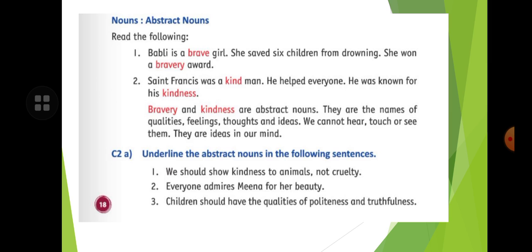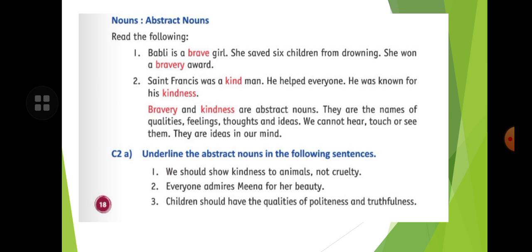They are ideas in our mind. Bravery and kindness are the ideas which we keep in our mind. We cannot hear, touch or see them. So it's called an abstract noun. So what you have to do in this exercise: underline the abstract noun in the following sentences.